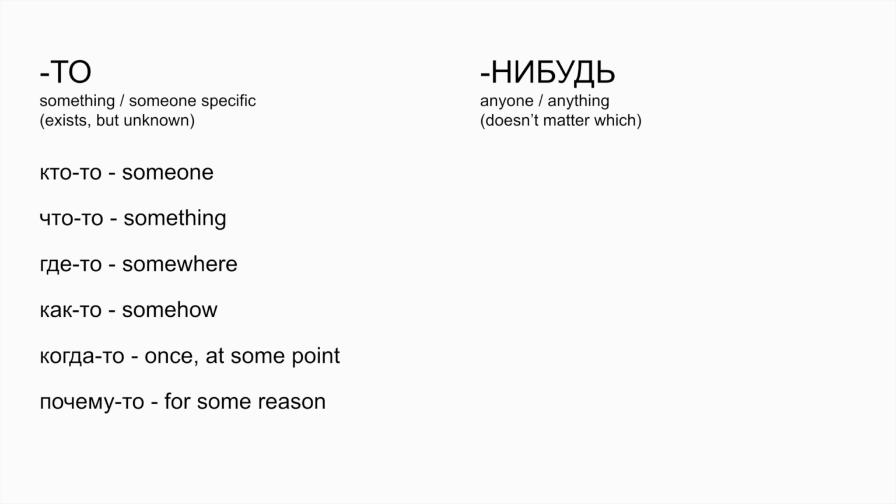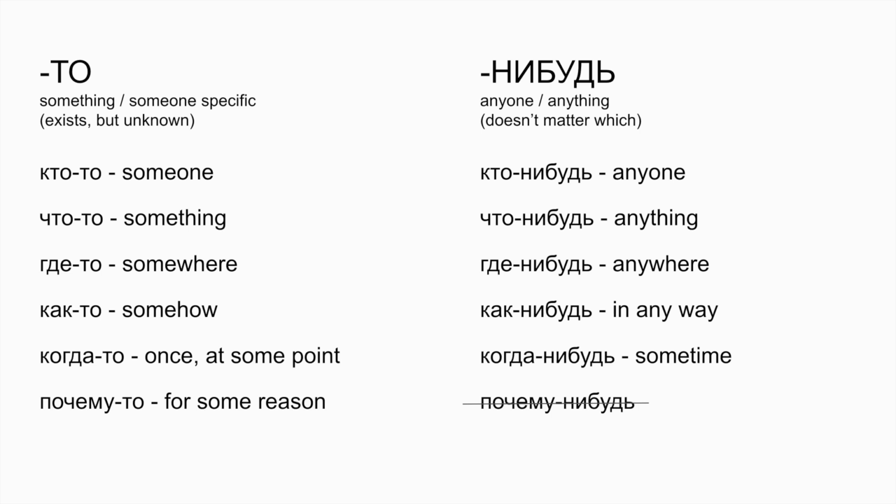Same idea with нибудь. Нибудь we use when we want to talk about anyone or anything or any place, any time. So we are not sure if this anything or anyone exists. And even if it exists, it doesn't matter which one. Like any option is fine for us. Then we also use our question words and add the suffix нибудь. And we have кто-нибудь, что-нибудь, где-нибудь, как-нибудь, когда-нибудь.